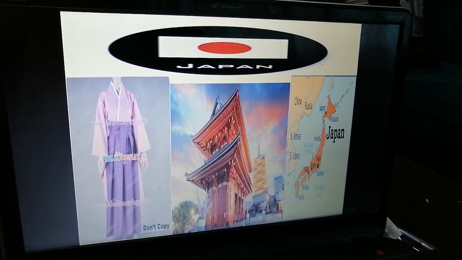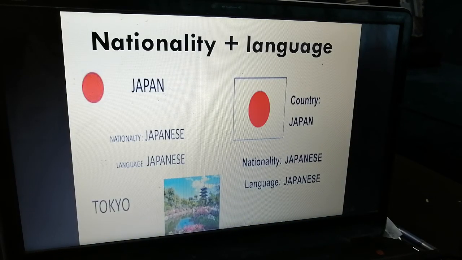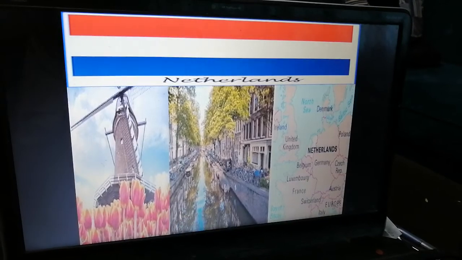The next one, we have Japan. As you can see, we can see the custom of the Japanese, and this is the shape of the house. This is very famous in Japan. And the third picture is about the location of Japan on the map. Then we're going to move to nationality and language. We have Japan, the nationality Japanese, and the language also Japanese. The capital is Tokyo. Let's move to the next one.